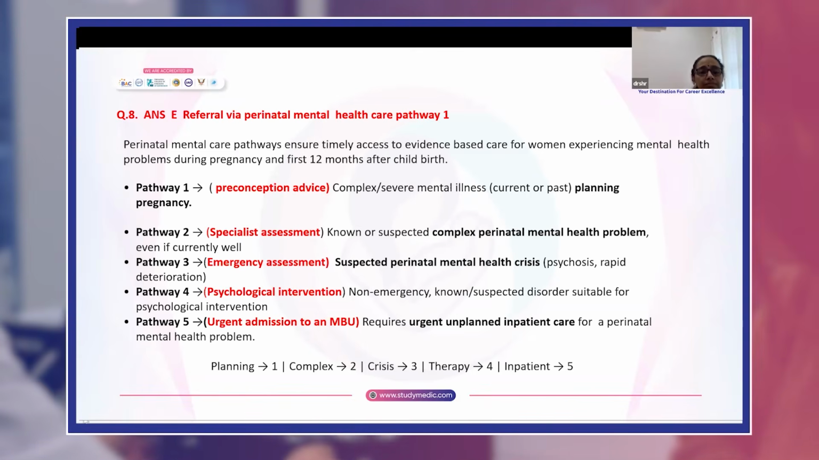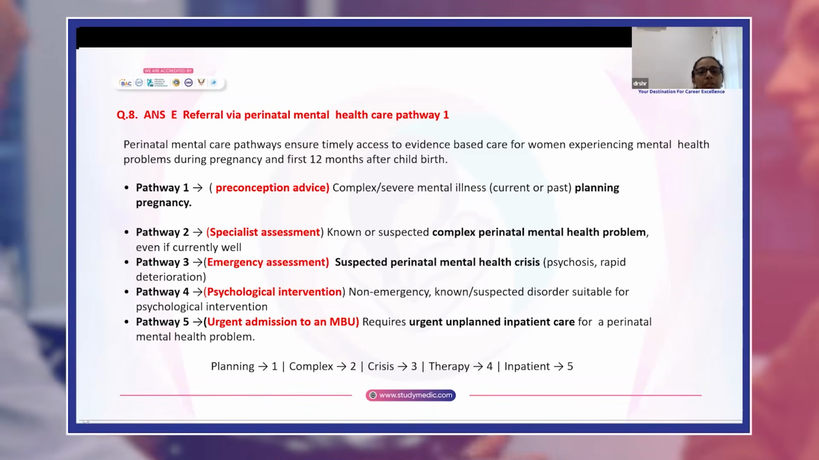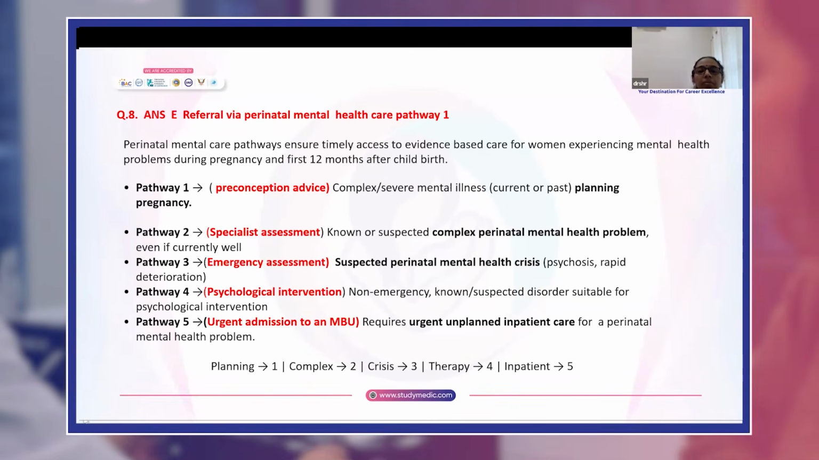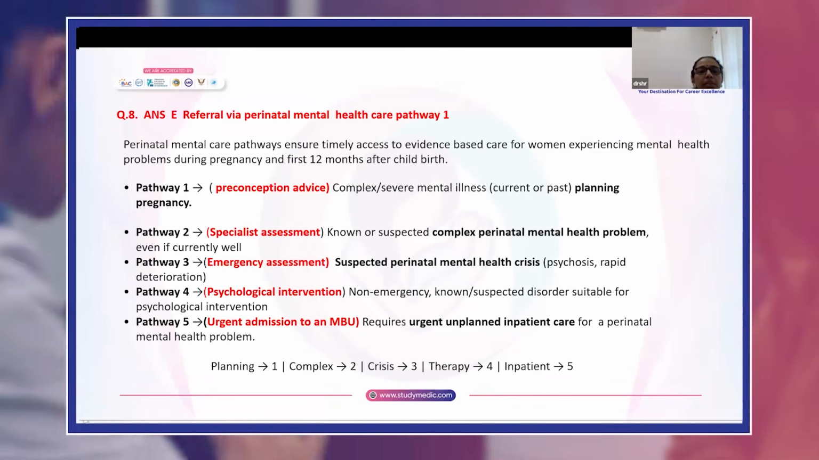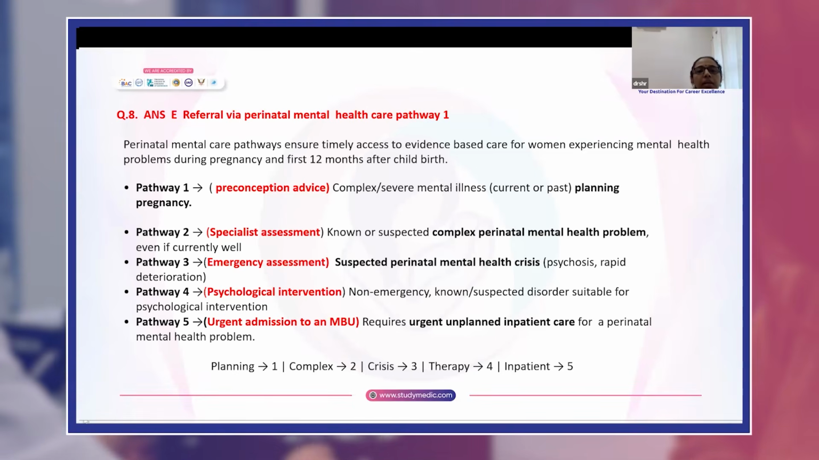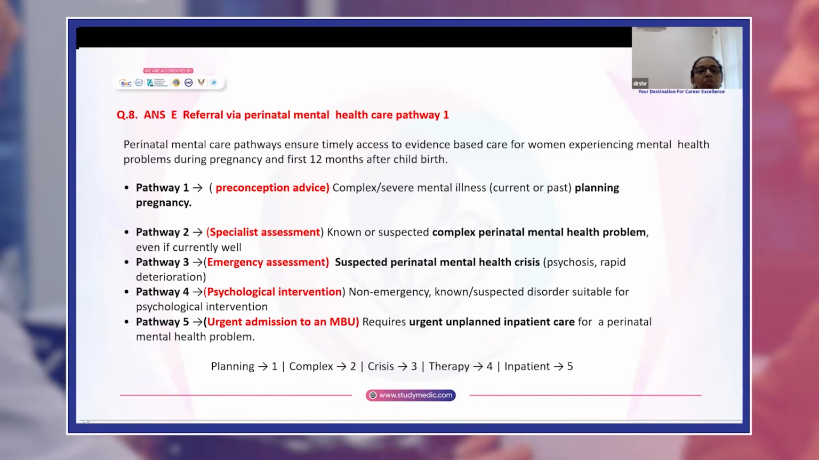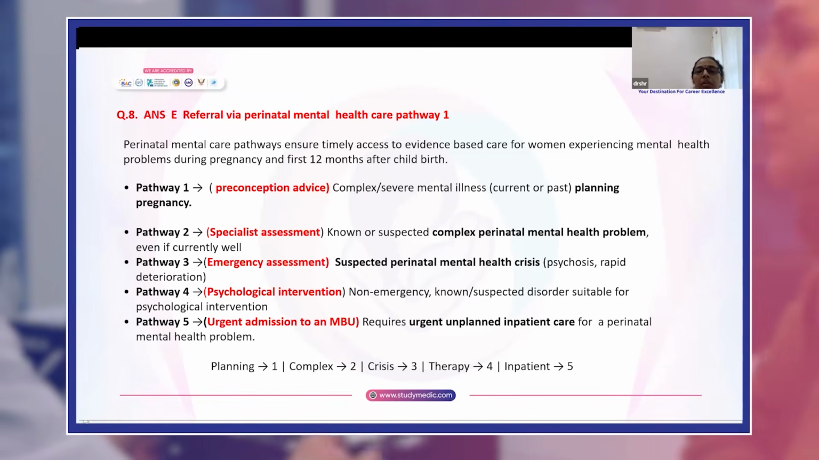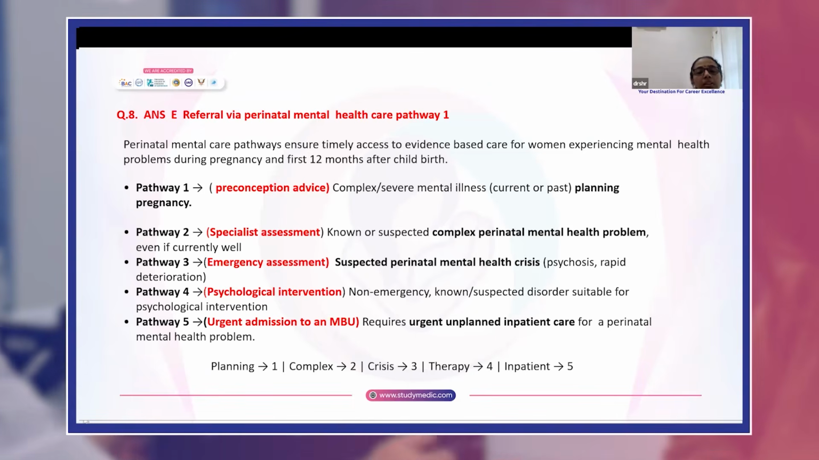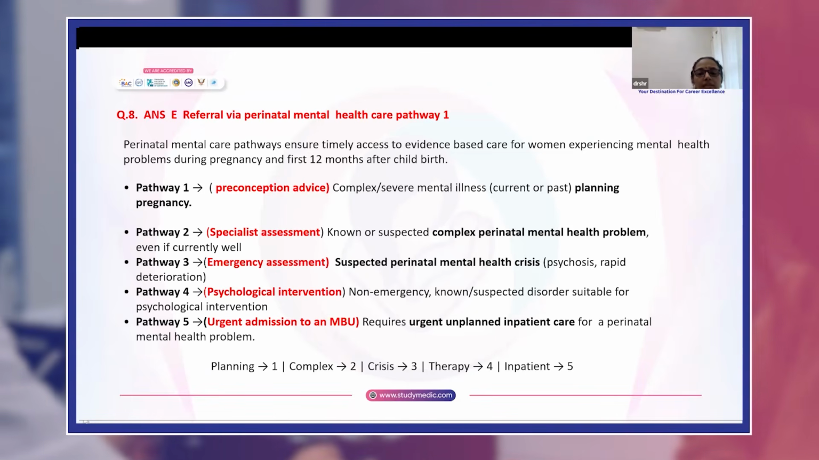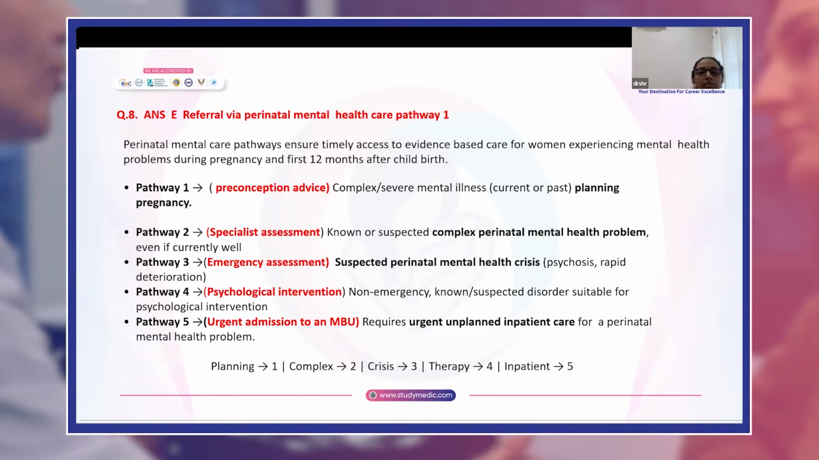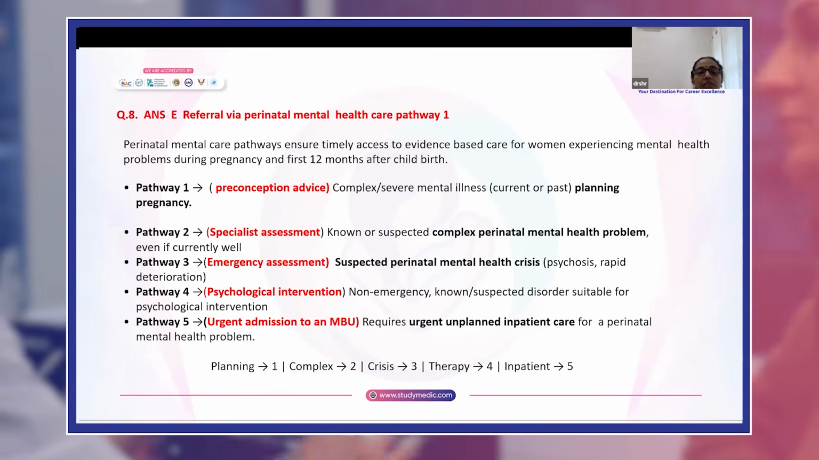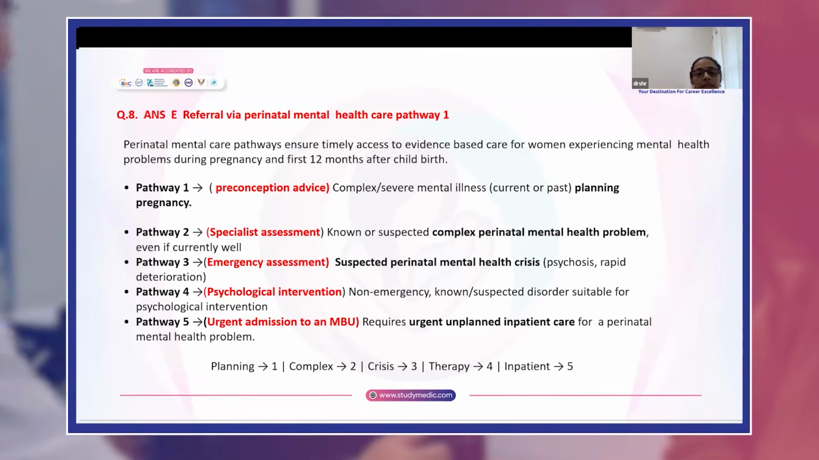Now, there are 5 pathways. Pathway 1 is mainly for preconception advice, that is, women with complex or severe mental health illness, current or past, planning a pregnancy. These patients will be referred by perinatal mental health care pathway 1. Pathway 2 is for specialist assessment for women with known or suspected complex perinatal mental health problems. Even if she is currently well, she requires specialist assessment. Pathway 3 is emergency assessment for women with suspected perinatal mental health crisis like psychosis, or if there is any rapid deterioration in her mental health.